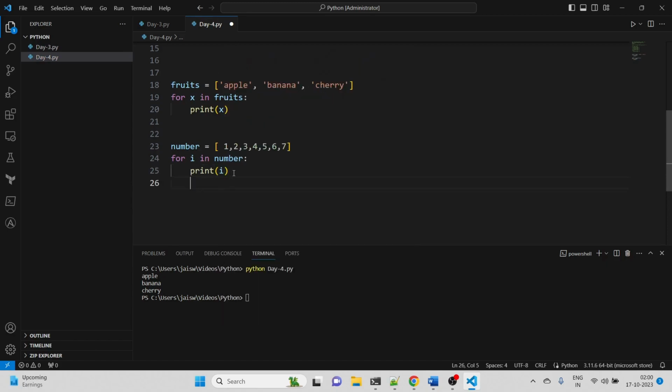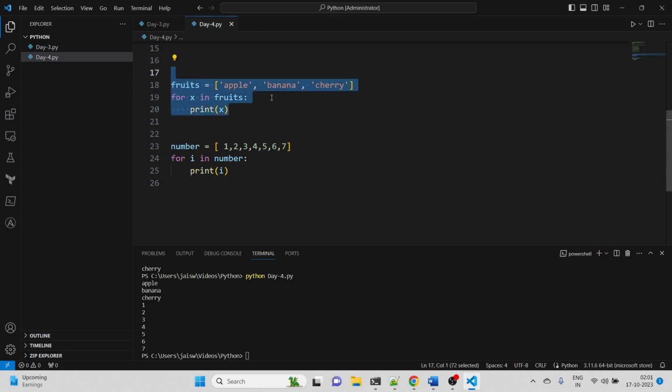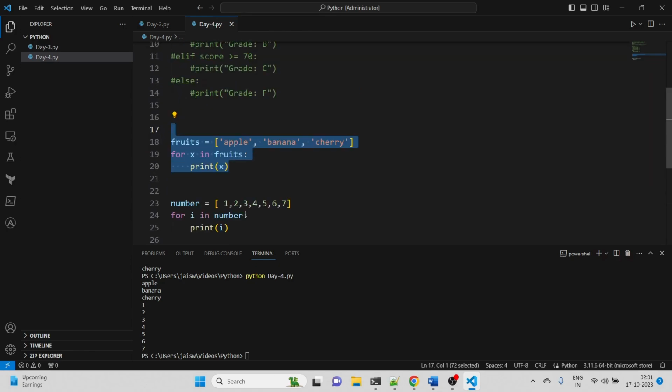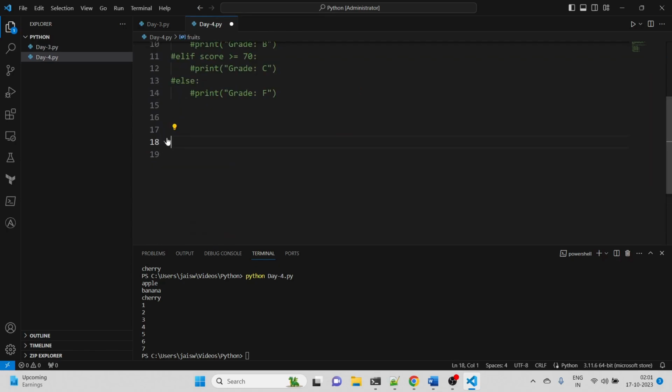This is similar to the previous one, but just to showcase what exactly we are doing. We are just printing the elements. I will save this and run it, and you can see it printed the elements of the first list, and then all the elements of the second list, which is number. So in this way you can use a for loop. Let me remove this.